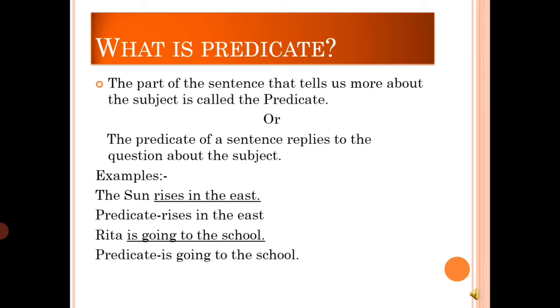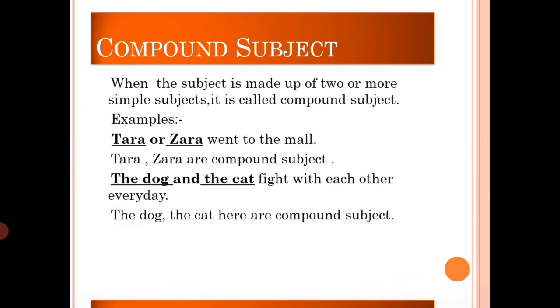Now, we will move to the second part. That is the compound subject and compound predicate. Children, what sentences we have studied till now for the examples? Everywhere there is only one subject and one predicate. Okay. But now, we will go to the compound subject and predicate, where according to the number of the subjects and predicate, this category has been made for compound subject and compound predicate.